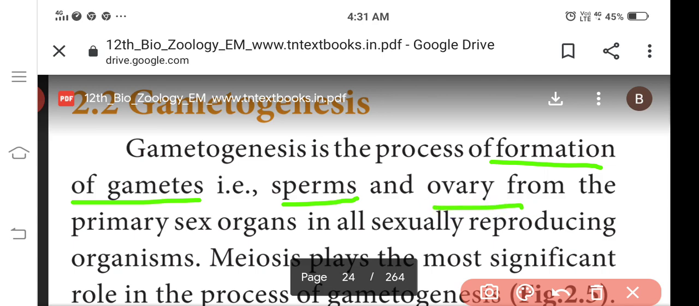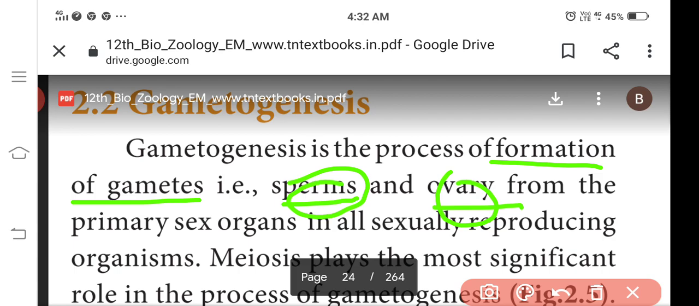In the reproductive system, the production of sperms is called spermatogenesis. The ovary produces the large egg, and that is called oogenesis. Sperms and ova are the primary sex organs in all organisms. During fertilization, sperm and egg fuse to form the zygote.